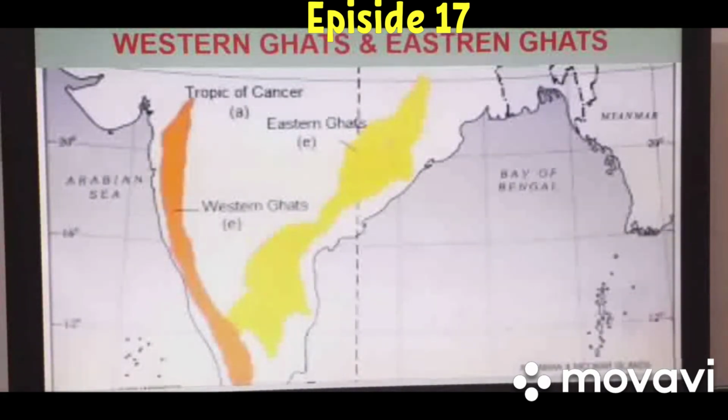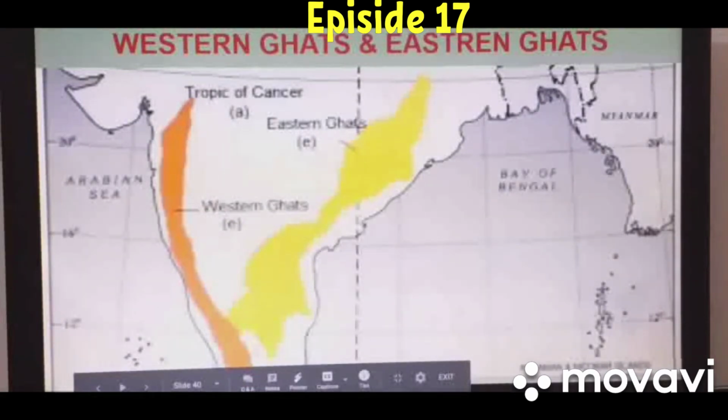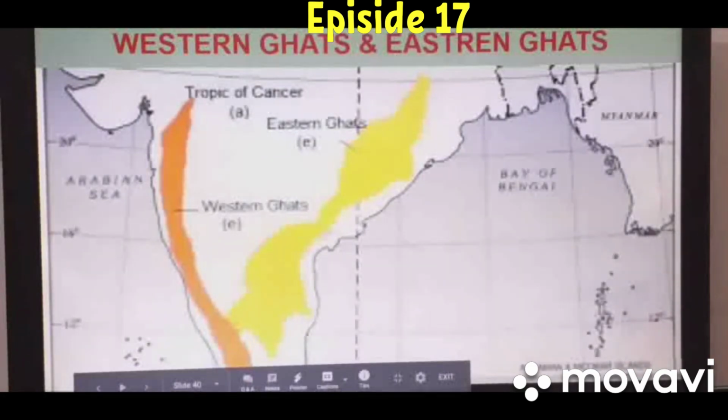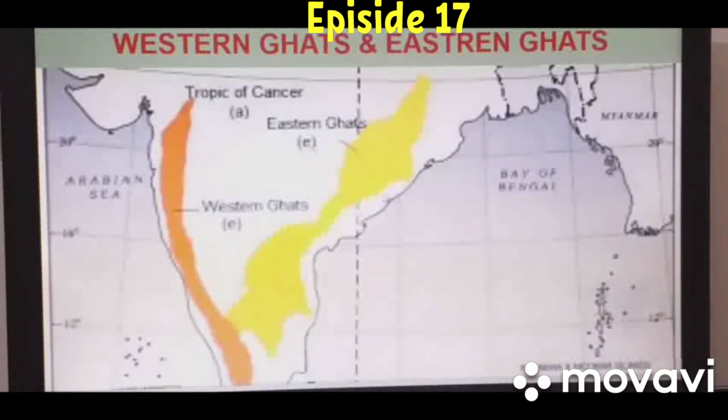Mahendragiri is located in Odisha. That is the highest peak along with this Eastern Ghat, having the height of 1501 meter, and these are known with different names like Chevroy, Javadi, Pachmalai. A number of local names are given to these ghats, known with local names in different states from north to south. Okay, now they lie parallel to the eastern coastline.